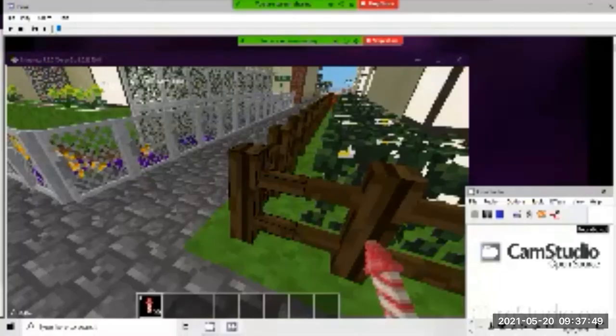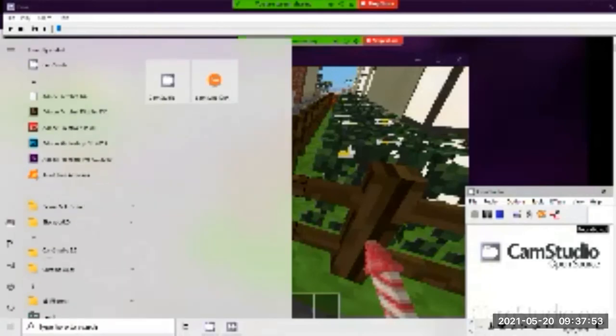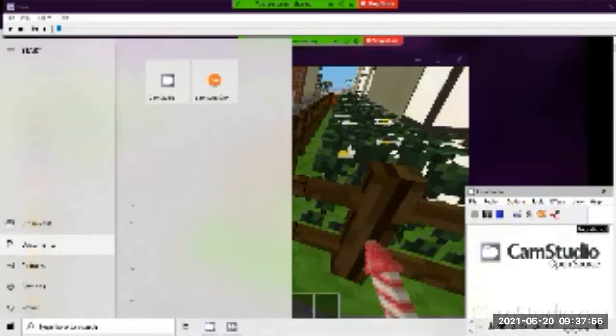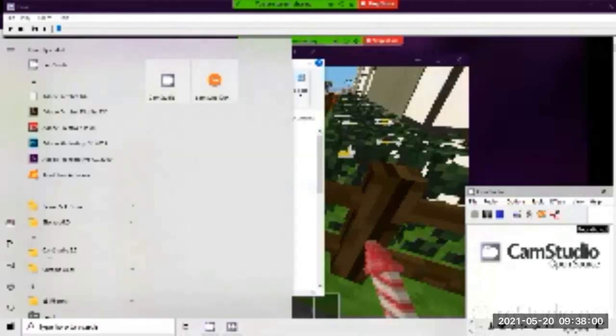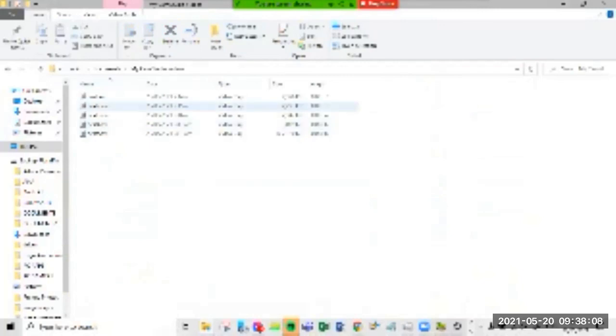For you to locate the folder of the recording, just go to your documents. And then under documents, you will see CamStudio videos. And then under there, you will see your file.